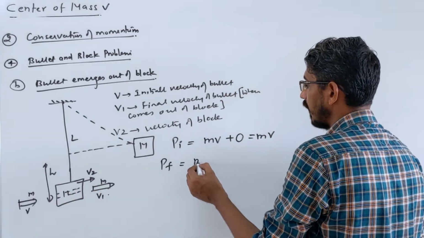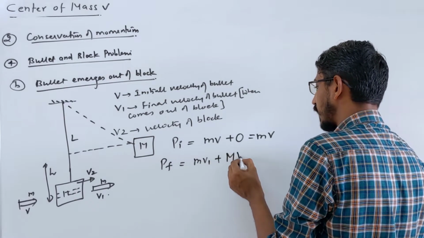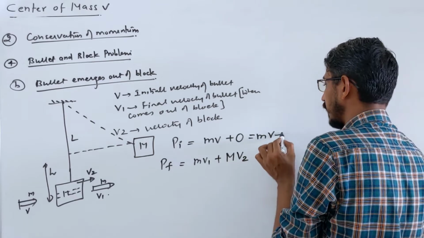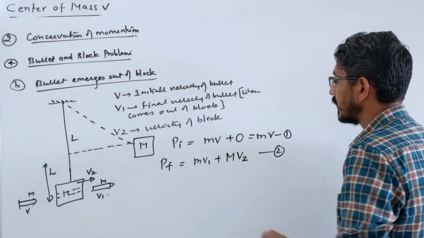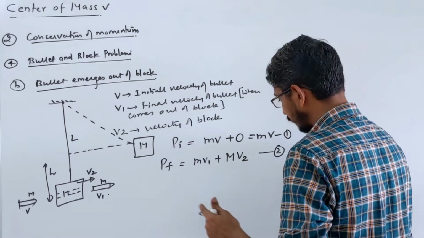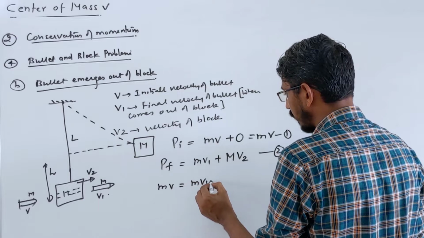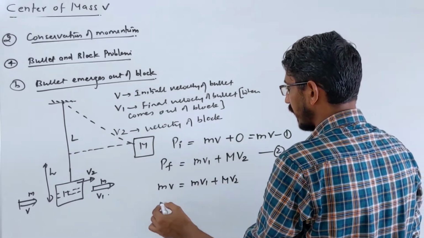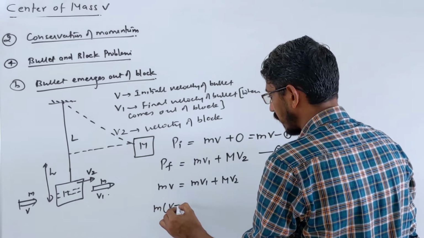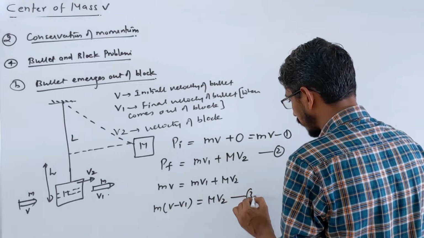So the momentum of the bullet will be m v1, and the momentum of the block will be M v2, correct? Momentum should be equal, initial equals final. So mv equals m v1 plus M v2, right? Taking this term to the same side, m(v minus v1) is equal to M v2. Let's call this equation number 3.